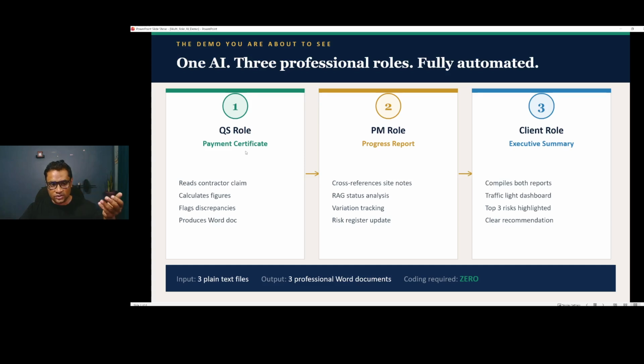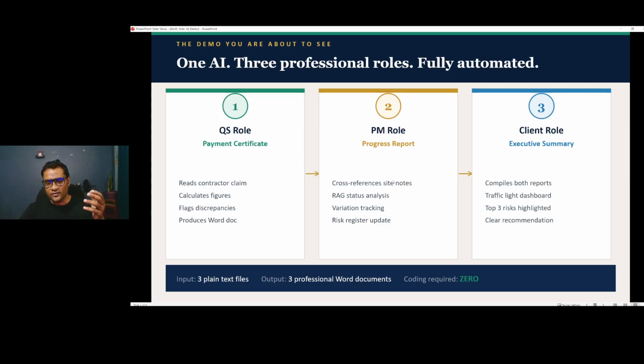QS has to work on his task. These are the tasks he has been assigned: reads the contractor claim, calculates figures, flags discrepancies, produces the final document. This is the task given to QS. Then the project manager's task: cross references, site notes, RFI status analysis, variation tracking, risk register update.